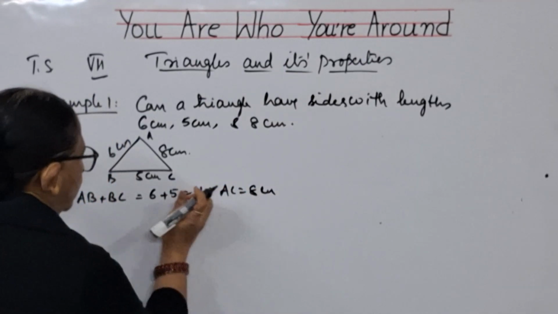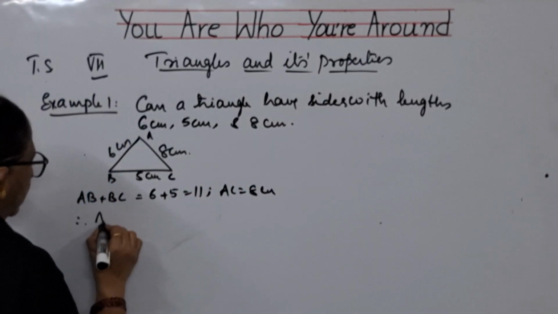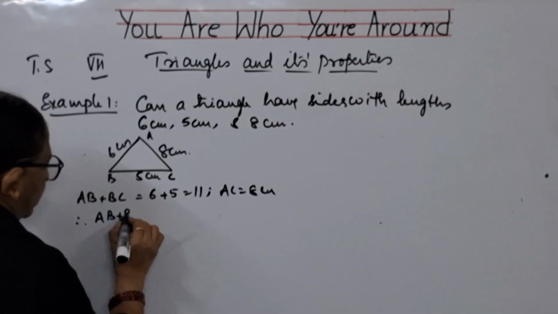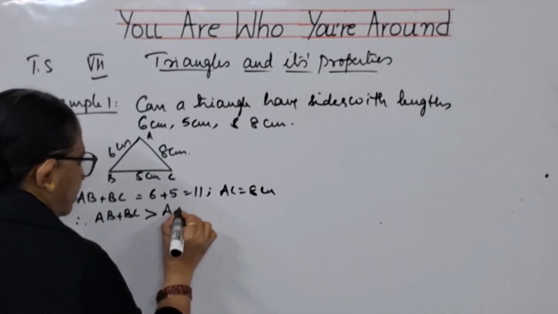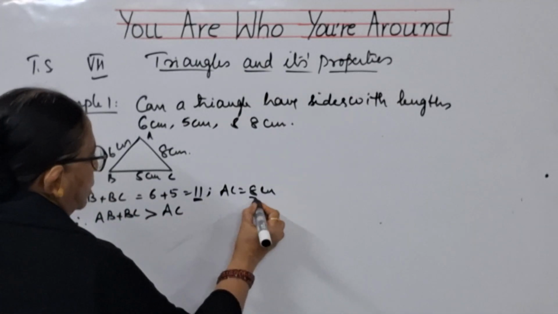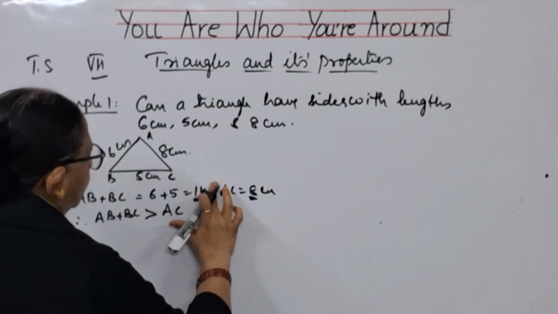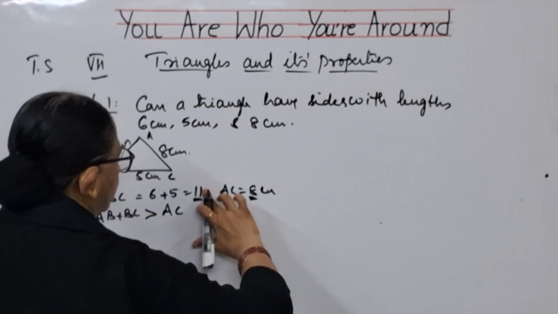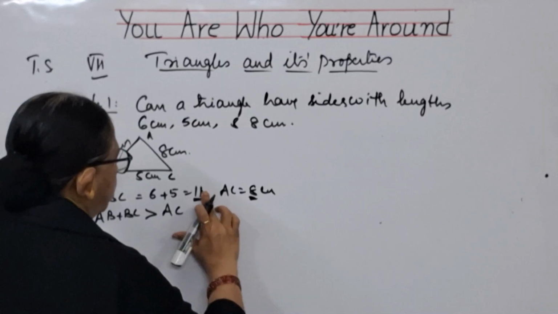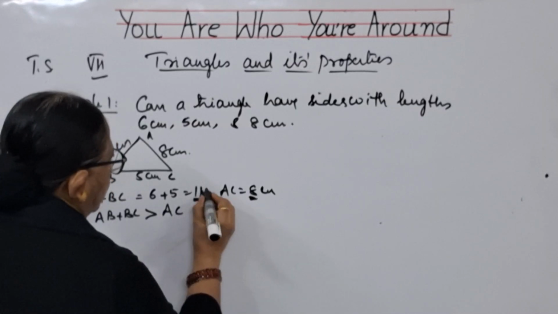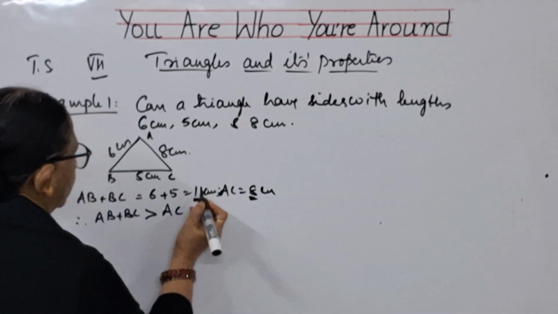So we can say AB plus BC is greater than AC, because 11 centimeters is greater than 8 centimeters.